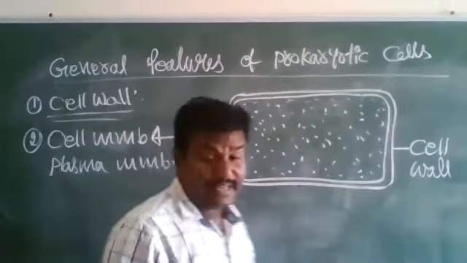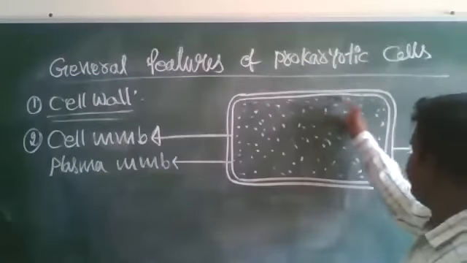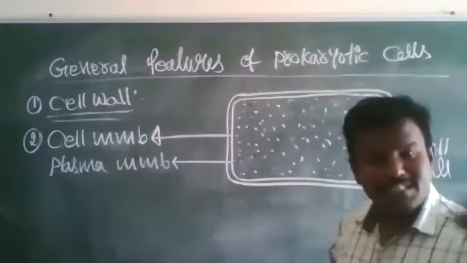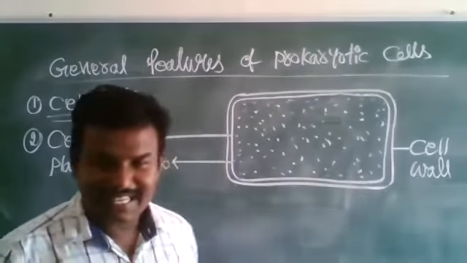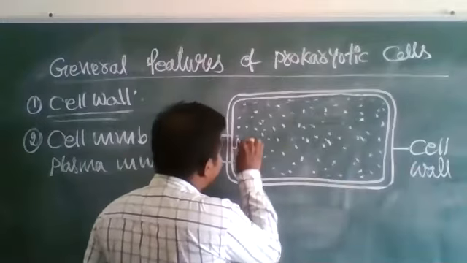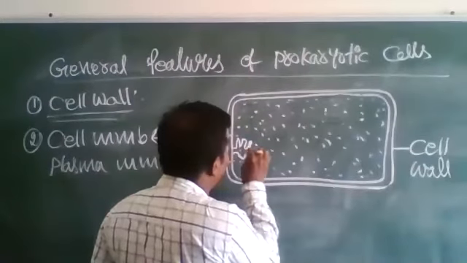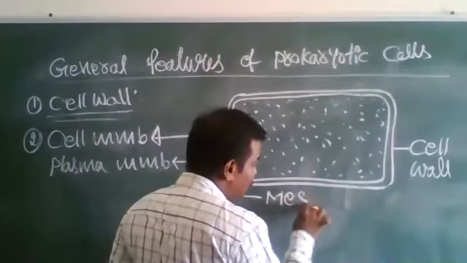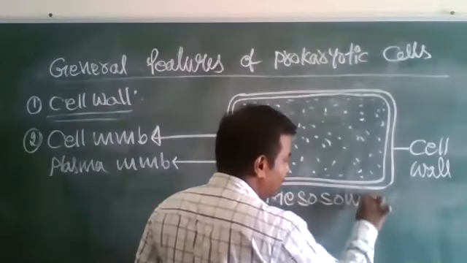Okay, so inside of the cell wall there is a membrane, that is the cell membrane. On the cell membrane there is a folded material present. See, this folded material is called mesosomes.